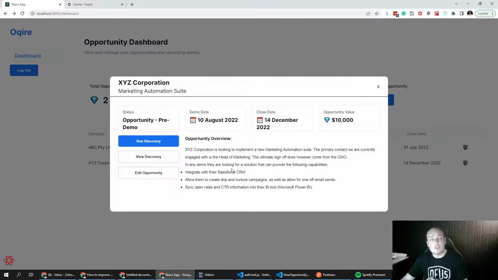So in any demo that they want, they are looking for a solution that can have the following capabilities: integrate with their Salesforce CRM, allow them to create drip and nurture campaigns, as well as allow for one-off email sends, and sync open rates and CTR information with their BI tool of choice, which in this instance is Microsoft Power BI. So it's very common in organizations where they don't have a very well-defined discovery process for an account executive to take literally 3 dot points and pass this over to their pre-sales consultant and say, hey, can you go and create a demo of our solution so that we can present this to the customer?